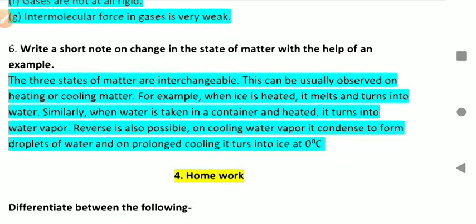So when we cool water, it will convert into ice, and when we heat ice, it will convert into water. So these are the processes from water to ice and ice to water, and we can convert ice to water vapor and water vapor to ice. So these are the important conversions or interchangeable states of matter.